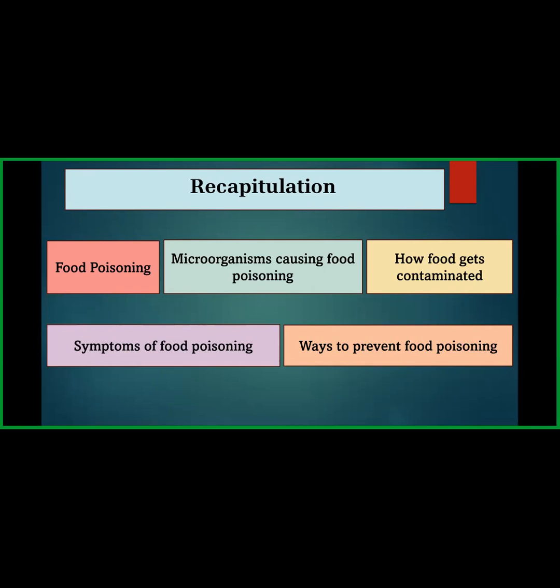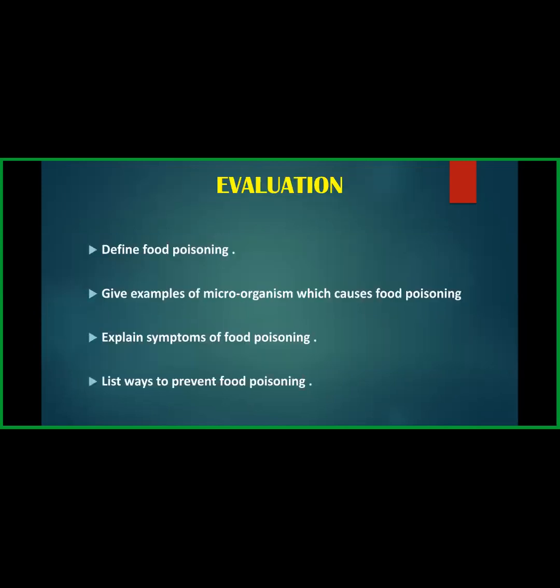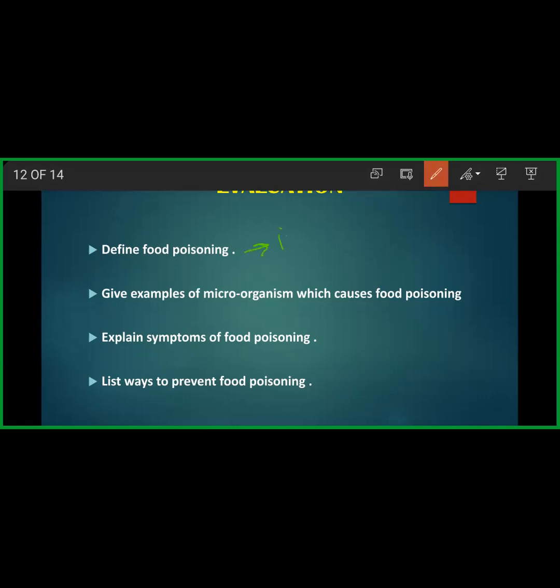Yes, ma'am. Okay, students. So, define food poisoning. Ma'am, food poisonings are infections that are caused by some microorganisms, like bacteria, virus, etc. Very good.